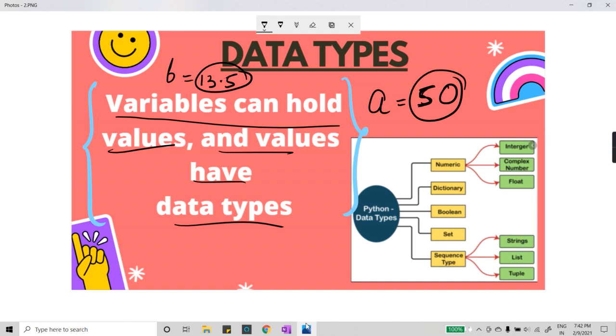This is what I want to explain from here, and it is a very good, understandable line. If you say it in front of someone, they will say it's a nice line: variables can hold values and values have data types. Now quickly list the data types you know in the chat box.